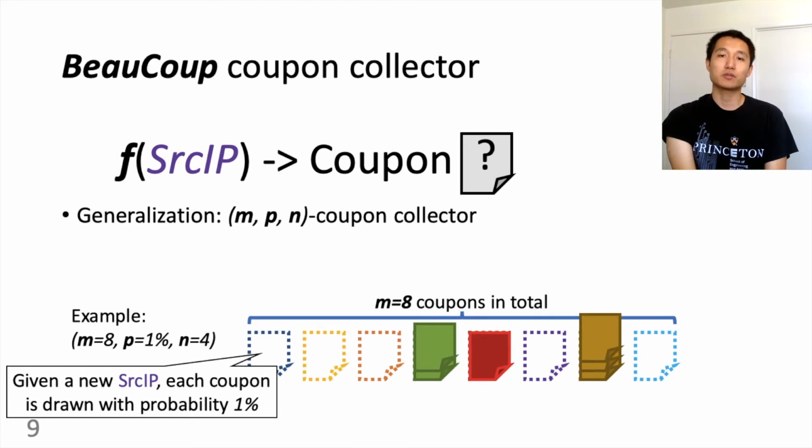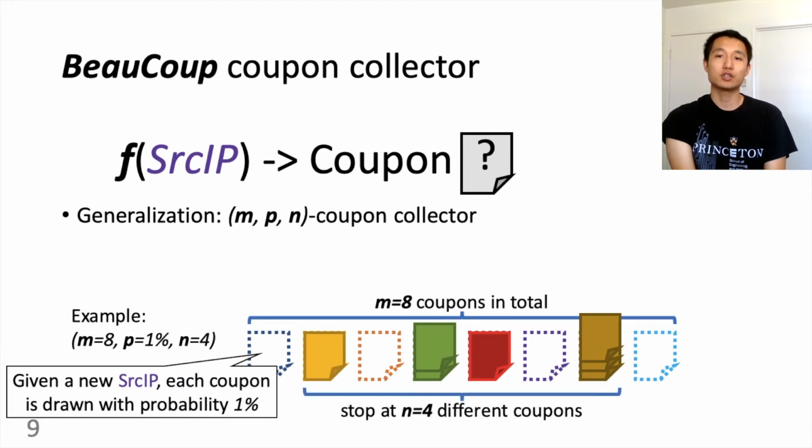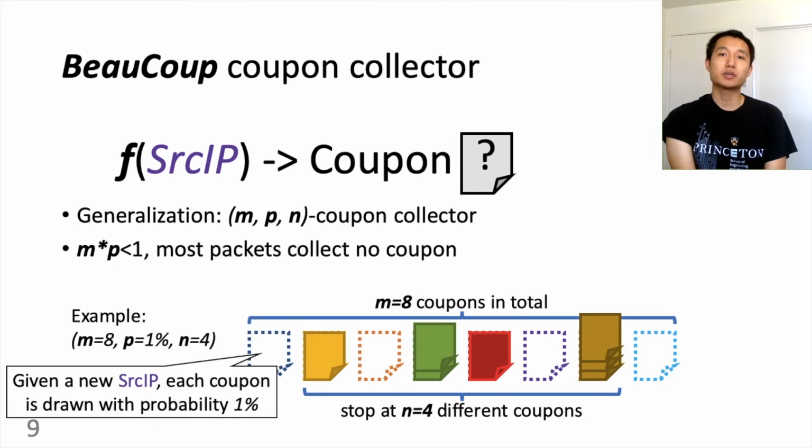Remember, we have a threshold that we want to stop at 100 distinct source IPs. This we translated to n equal to 4 different coupons. So now that we have 4 different coupons, we can stop. By stopping early with n smaller than m, we achieve better accuracy, but this is just a technical detail. More importantly, we have m times p much smaller than 1. This means we are not getting any coupon in most cases, so we don't need to update memory. This helps us achieve smaller than 1 memory update per packet.